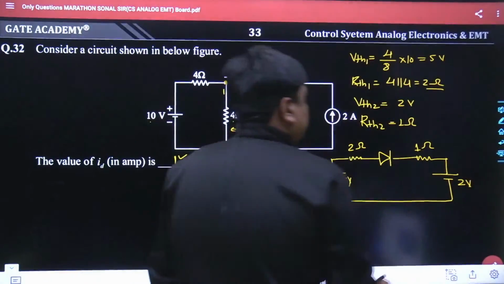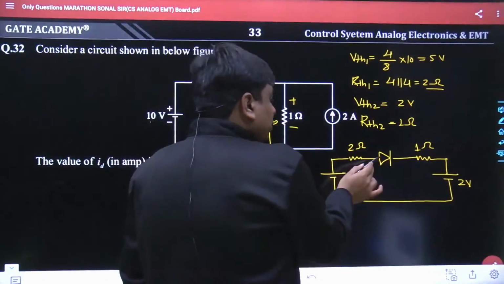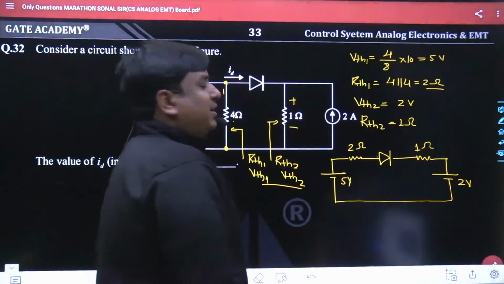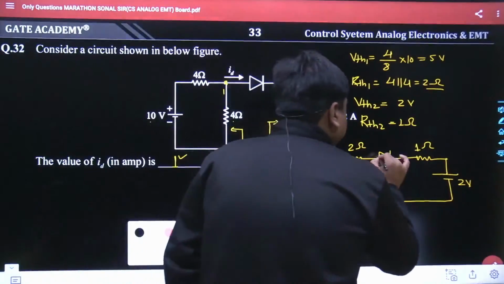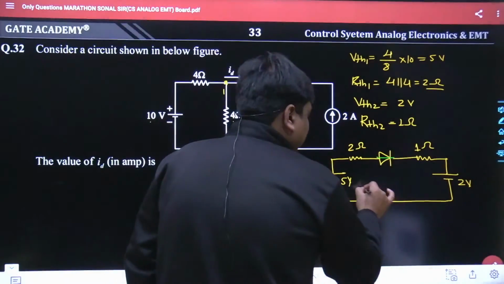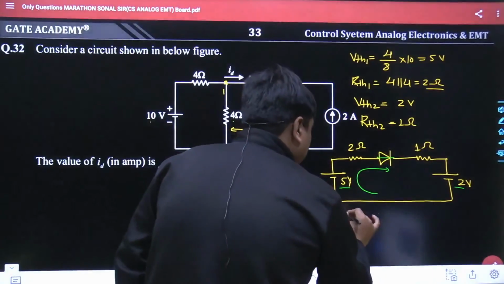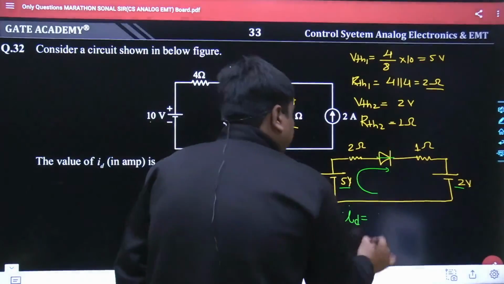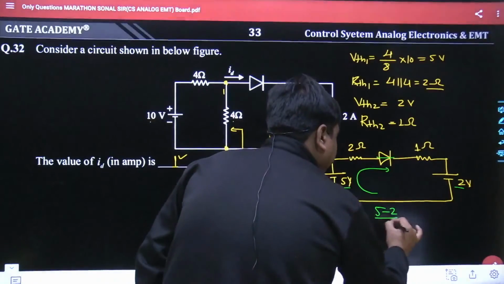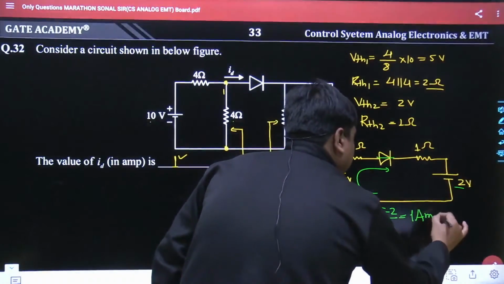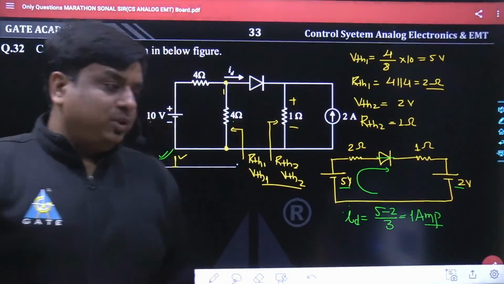You yourself would be able to understand now this diode is going to conduct, because the 5 volt is connected towards the anode side and 2 volt is connected towards the cathode side. So may I know how much current we are going to have? First you take this diode as a short circuit, and now easily you can apply a KVL. As per the KVL, 5 minus 2 divided by 2 plus 1 would give you the current the diode carries, which is 5 minus 2 divided by 3, and that is 1 ampere. So as far as this problem is concerned, the best answer is 1 ampere.